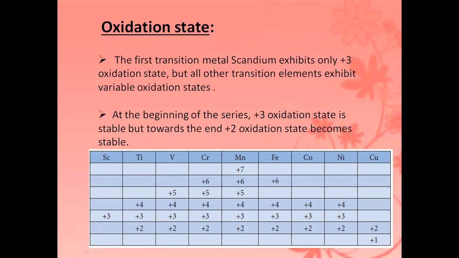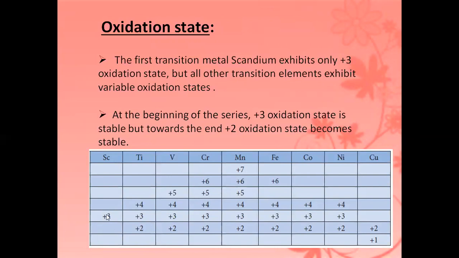But in transition elements, the penultimate shell electrons are also involved in bonding, because the s orbital and the d orbital are nearly equal in energy. So the transition elements form variable oxidation states. See titanium now. Titanium forms +2, +3 and +4 oxidation states. Three types of oxidation state it forms. This type of oxidation state is what we call the variable oxidation state.